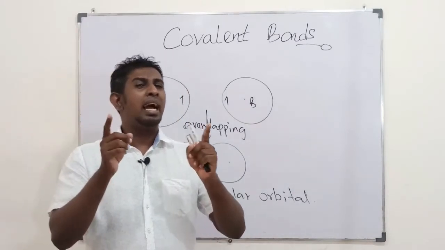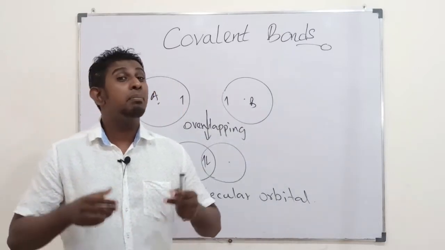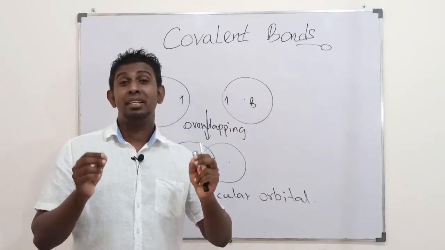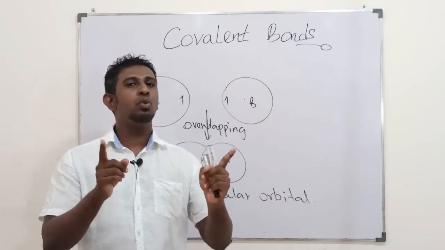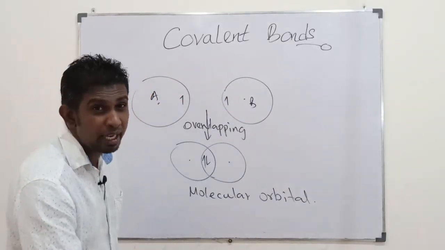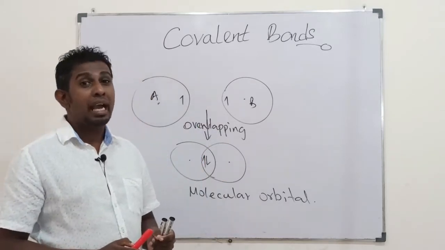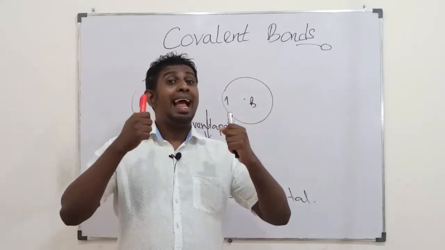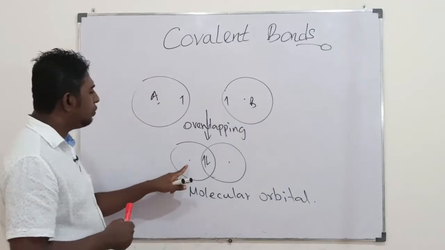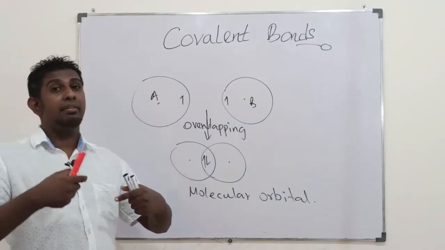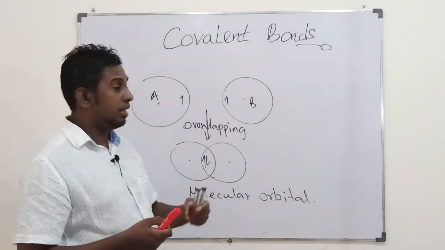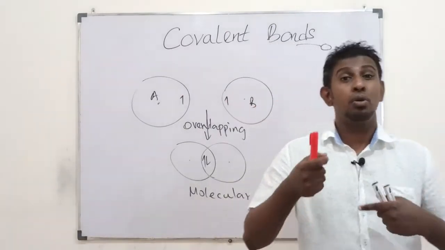Then, students, as I have already told you, if it is a bond, you need to have an attraction force. Attractions always evolve between two oppositely charged species. Here as well, though it is covalent bonding and they share electrons, you could find an electrostatic attraction force evolving. How? An atom's nucleus has protons, and neutrons as well. This atom also has a nucleus with protons and neutrons.